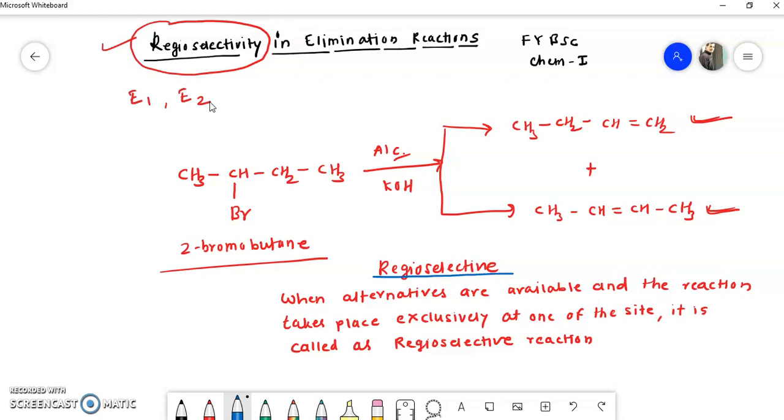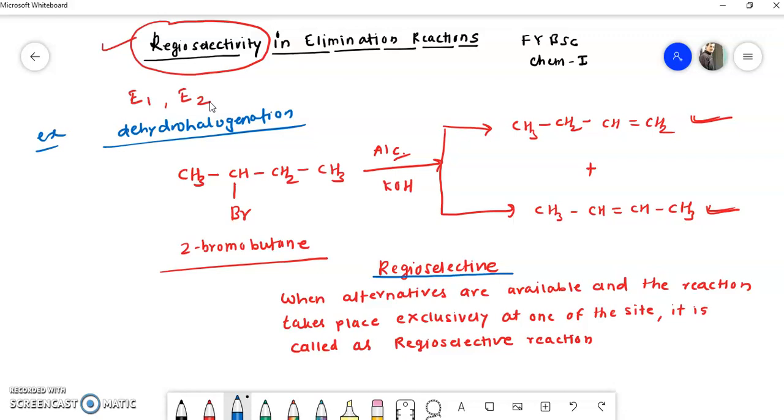I will once again explain. Consider this example, the dehydrohalogenation of 2-bromobutane.